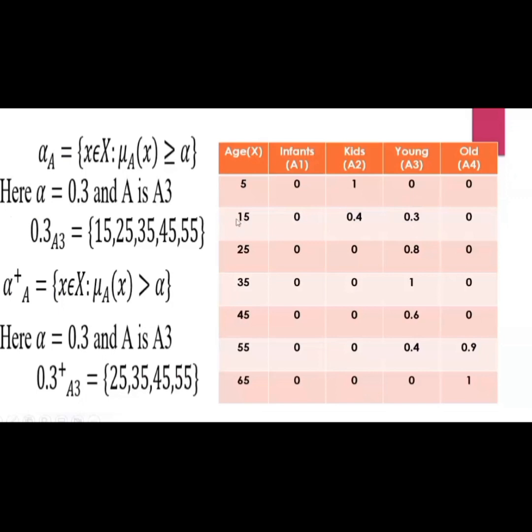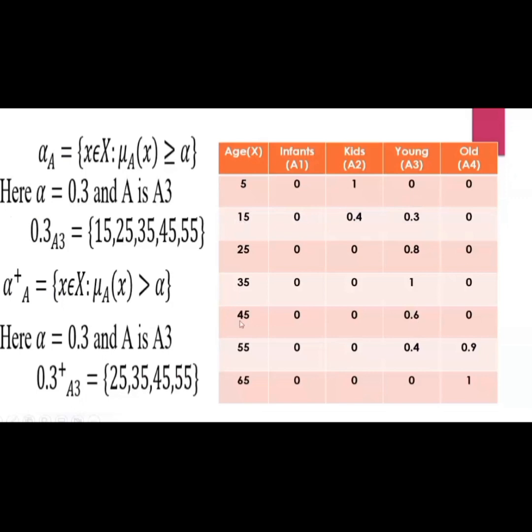So the corresponding value of the crisp set, that is the universal set, is 15. So we can write the value 15. The next one is 0.8. 0.8 is also greater than 0.3, so the corresponding value is 25. Next one is 1. 1 is greater than 0.3. The corresponding value is 35. We can write the value 35.